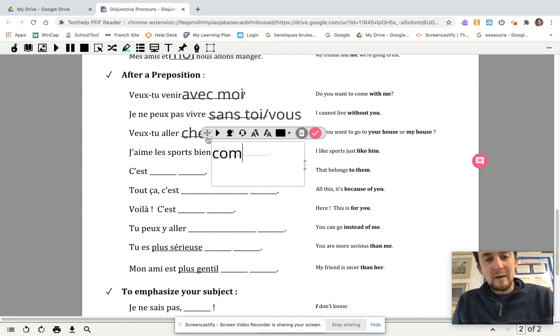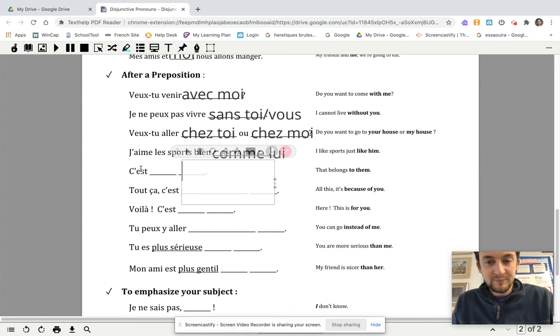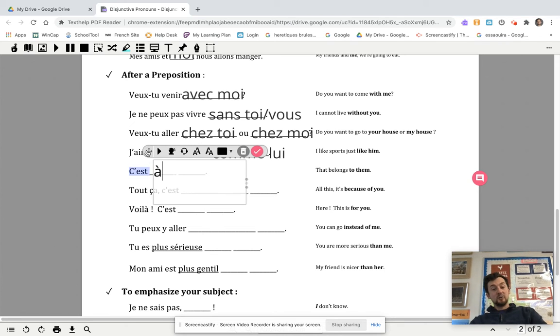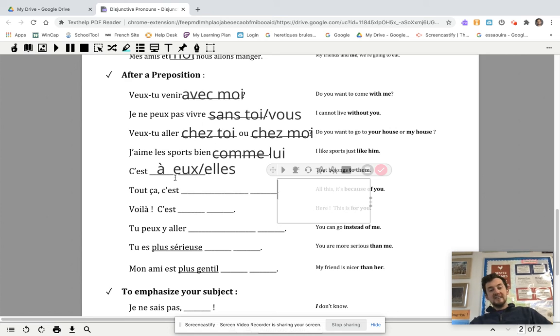So, I like sports, just like him. J'aime les sports, bien comme lui. That belongs to them. This is another one that might be tricky. You would have had to go back and look at your notes. If you want to say belongs to, you use à, which means to, at, or belonging to. So c'est à eux, or you could say c'est à elle. D'accord? It is to them. It is at them. It is belonging to them.